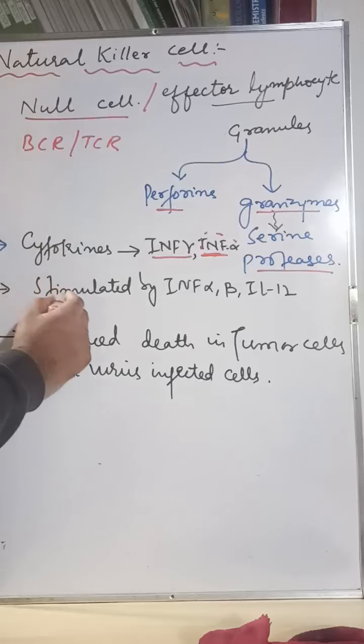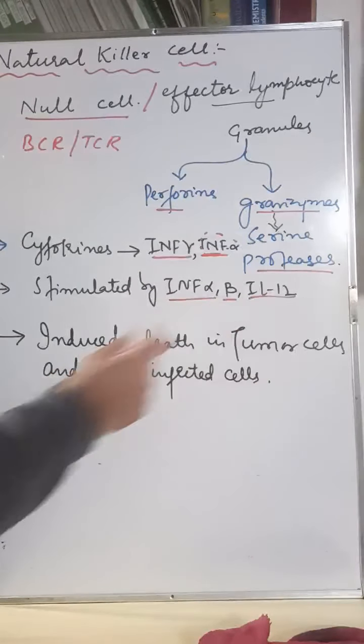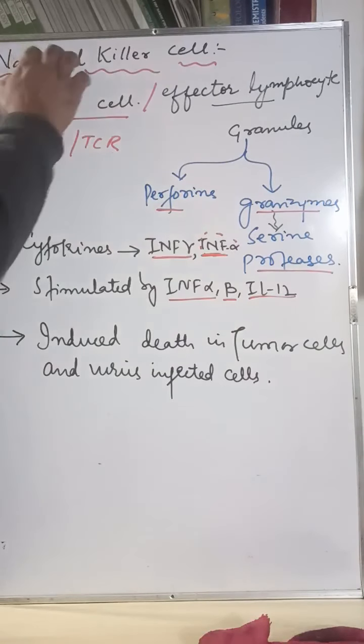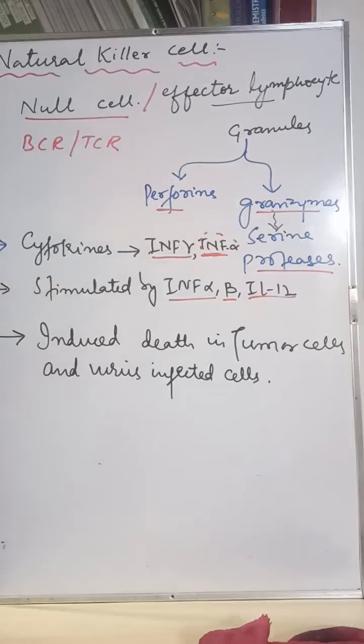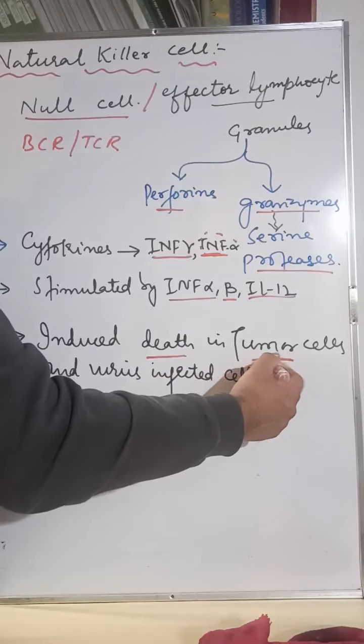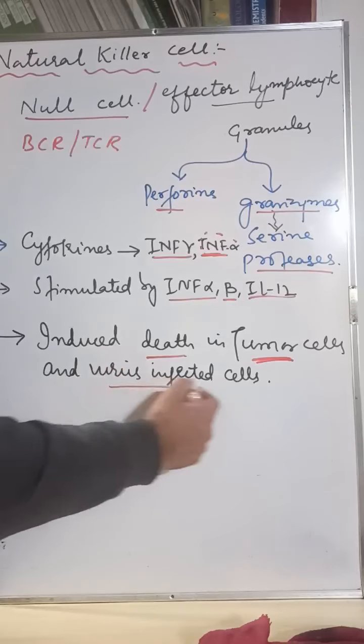Now, this natural killer cell is stimulated by interferon alpha, interferon beta, and also by interleukin 12. Interleukin 12 also stimulates the natural killer cell. Now, how is it going to kill the cell? Let's understand it here. It induces death in the tumor cells, the cancerous cells, and also in the virus infected cells.